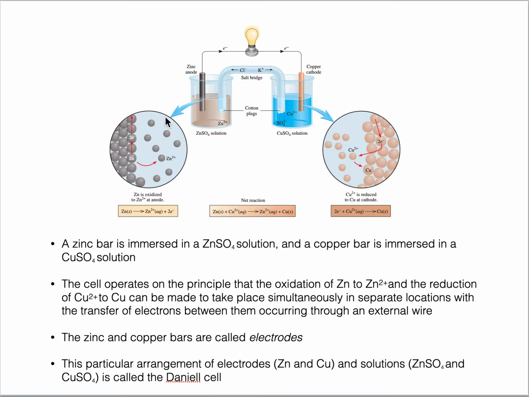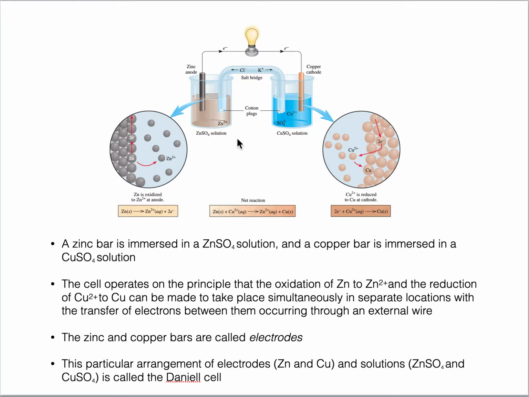If you look at the figure here, this is the same setup as previously, but the zinc bar and copper solution are separated this time, and they are connected by a wire. See here, this is a zinc anode, a zinc electrode, or you say zinc bar initially. We will define these terms later on. So this is a zinc bar here, okay, and it is dipped in an electrolyte solution, some salt solution.